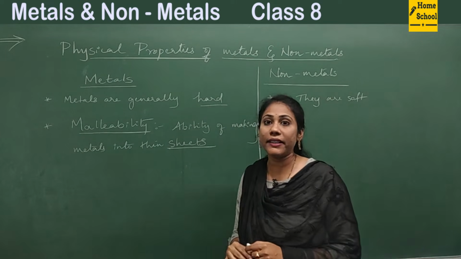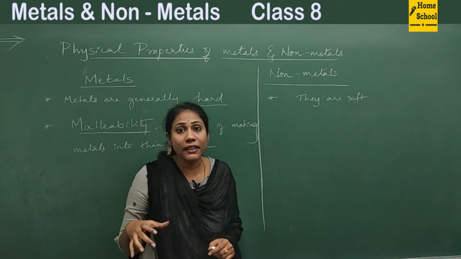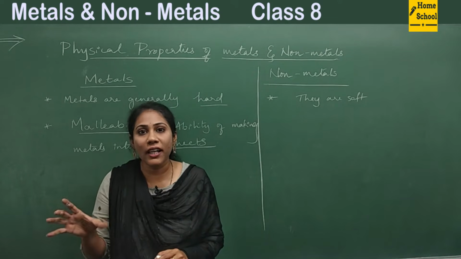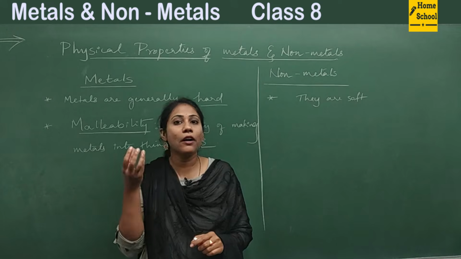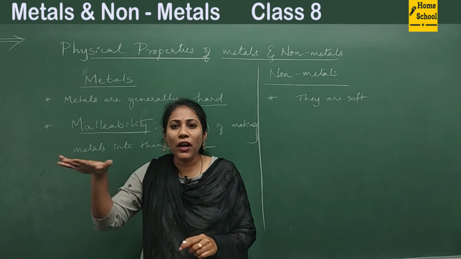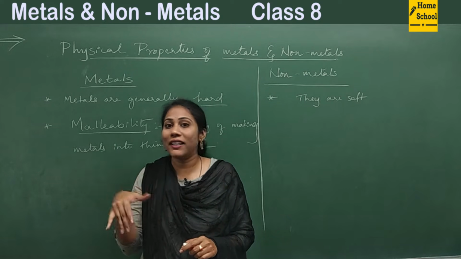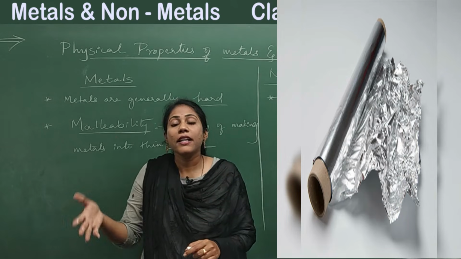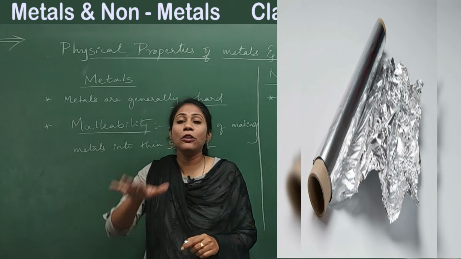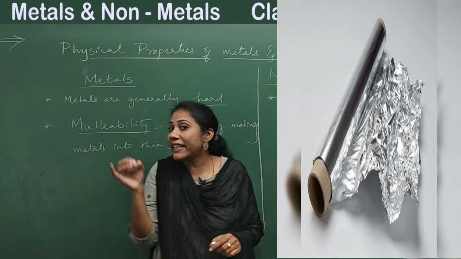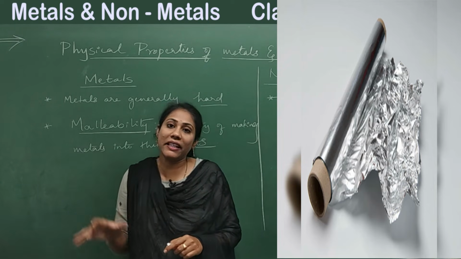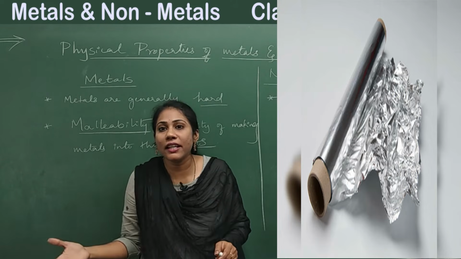It's really very important. In the market we can see aluminium foil. Food and all can be stored in aluminium foils, isn't it? So what is that foil? How have they made this aluminium foil? It's from aluminium. On beating aluminium, it can become foil. You can really make very thin sheets of metals. Copper sheets are available.